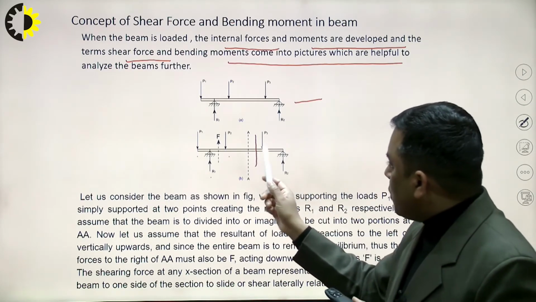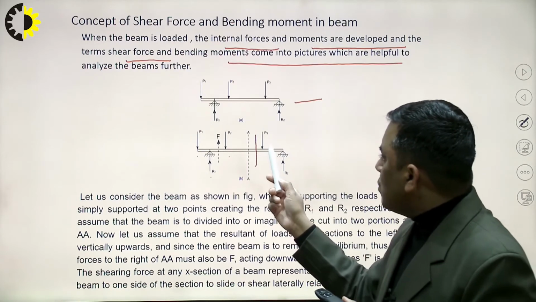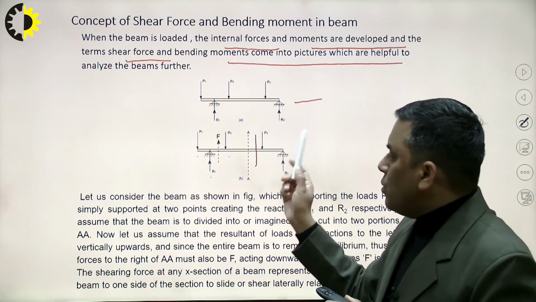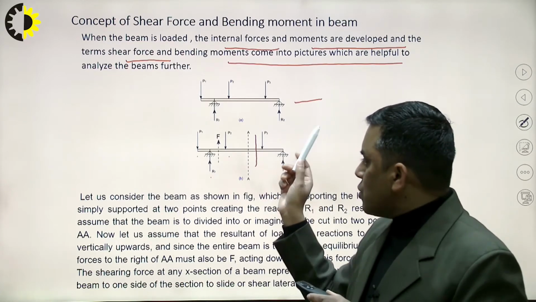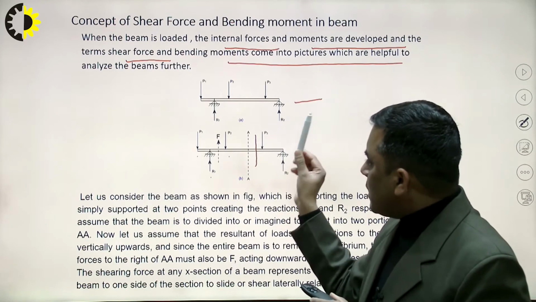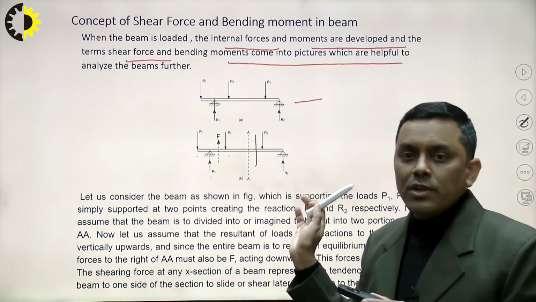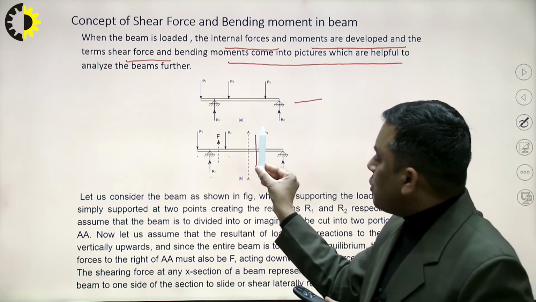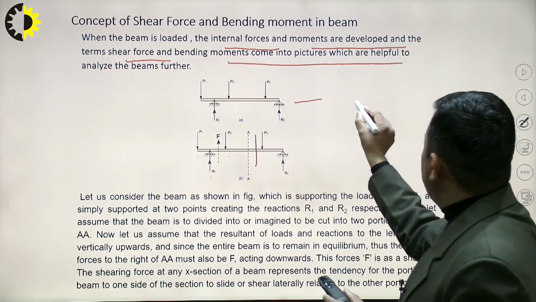On the right side of the section plane AA, the forces are R2 and P3. So by the definition of shear force, the force which causes shearing, mathematically it is the algebraic sum of all the forces acting on either side of the section plane. Let us come to one example.